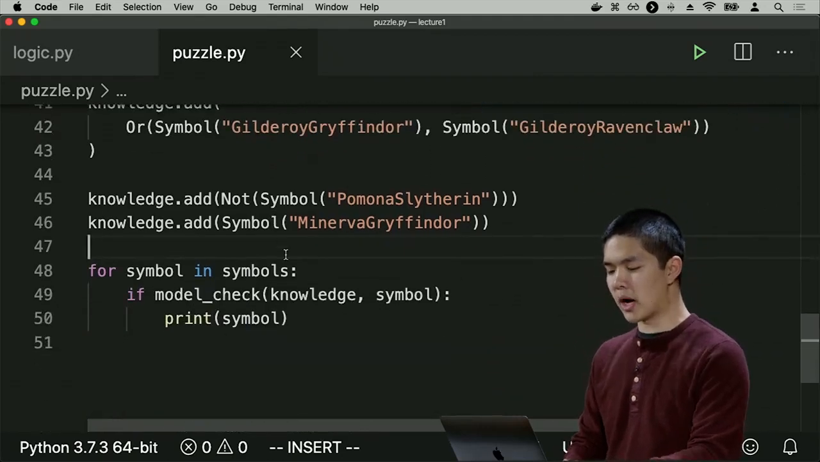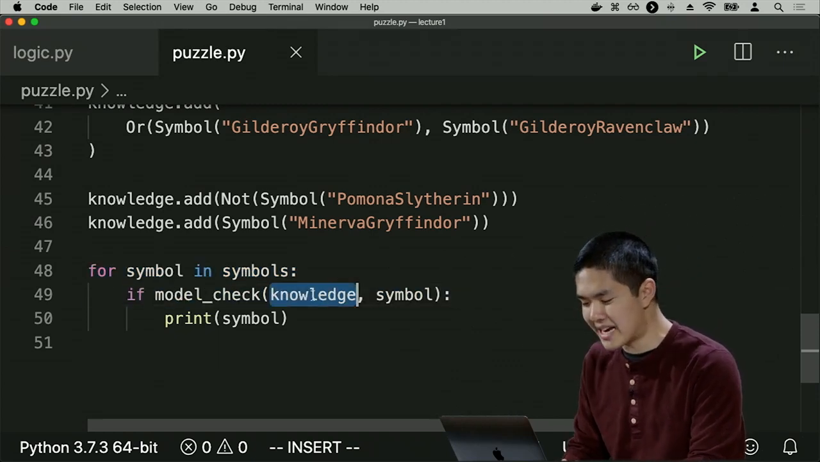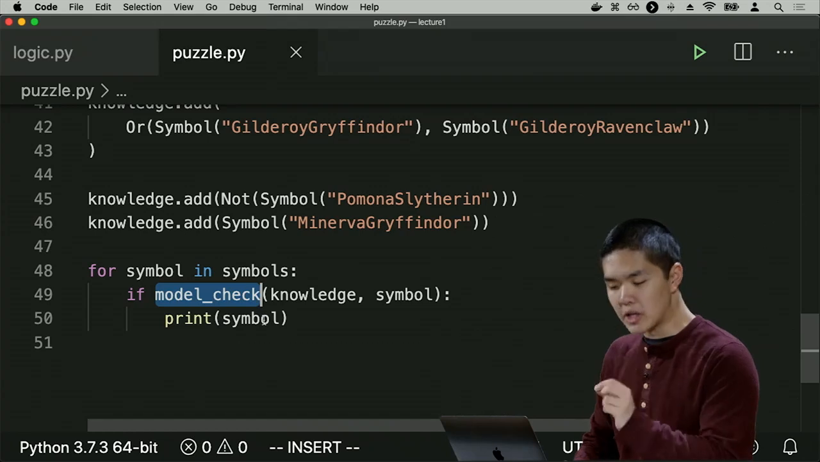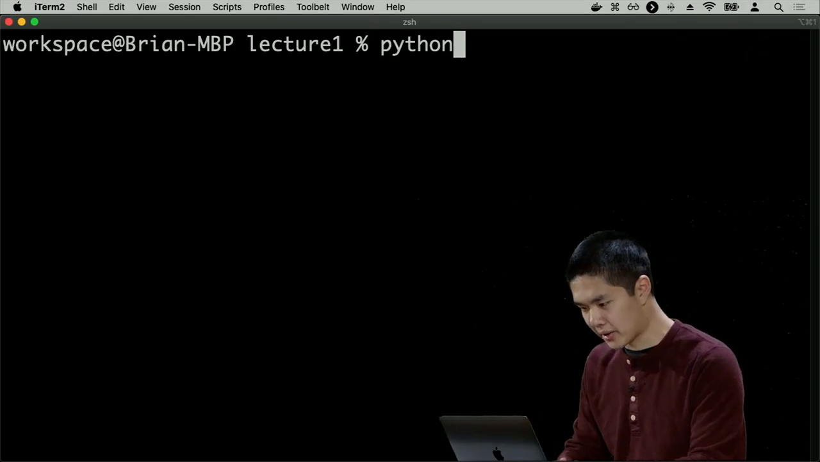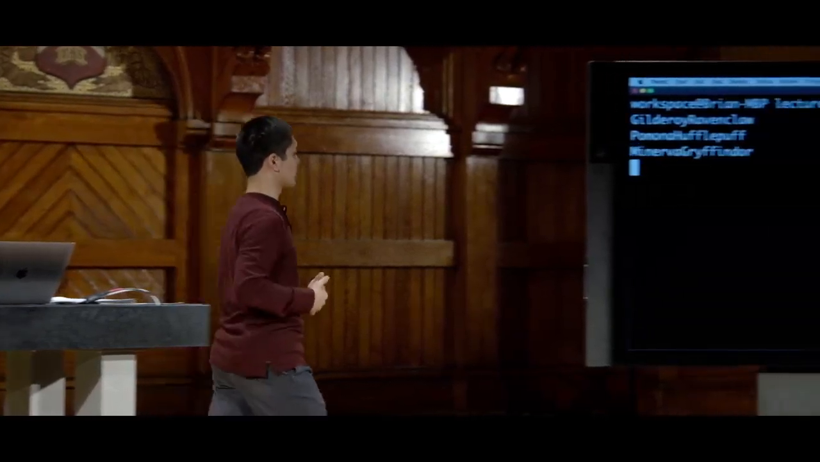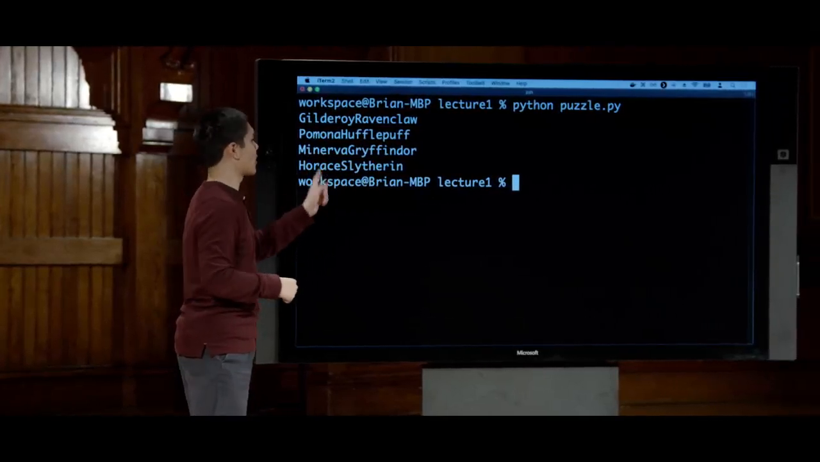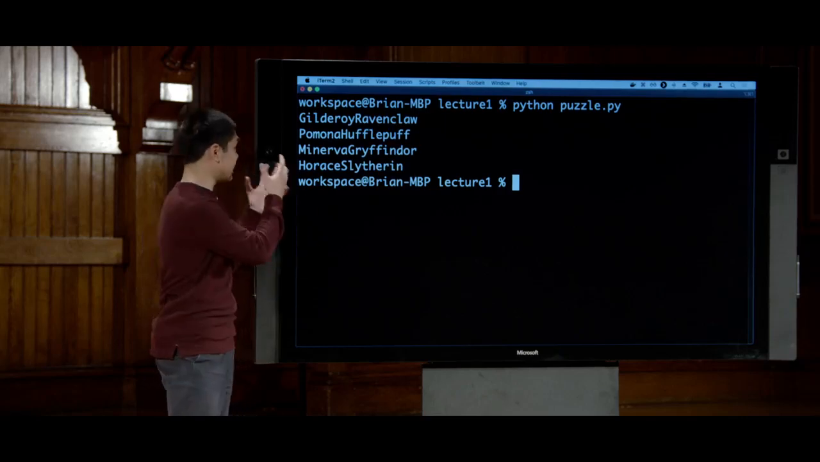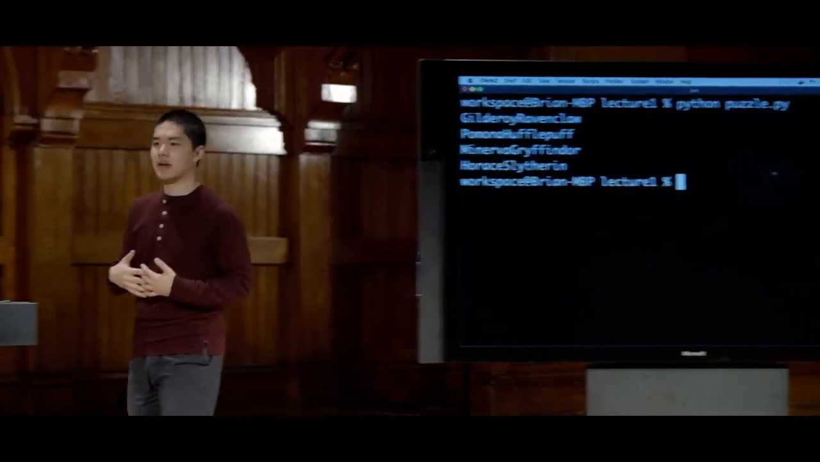And this loop here at the bottom just loops over all of my symbols, checks to see if the knowledge entails that symbol by calling this model check function again. And if it does, if we know the symbol is true, we print out the symbol. So now I can run python puzzle.py, and Python is going to solve this puzzle for me. We're able to conclude that Gilderoy belongs to Ravenclaw, Pomona belongs to Hufflepuff, Minerva to Gryffindor, and Horace to Slytherin, just by encoding this knowledge inside the computer, although it was quite tedious to do in this case. And as a result, we were able to get the conclusion from that as well.